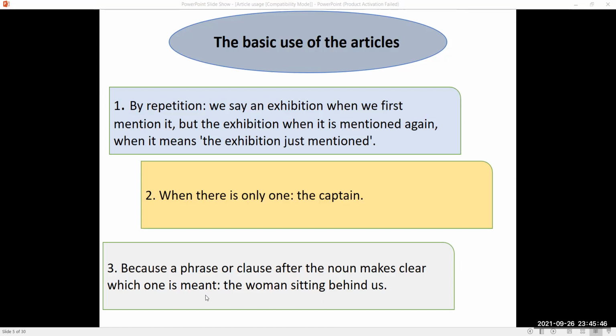It means that the use of the article here tells about the particular. Like we say, the woman sitting behind us. The woman, a special woman who was sitting behind us.